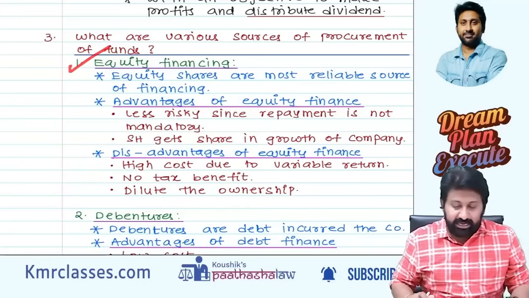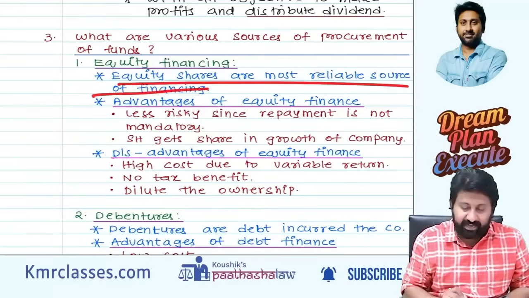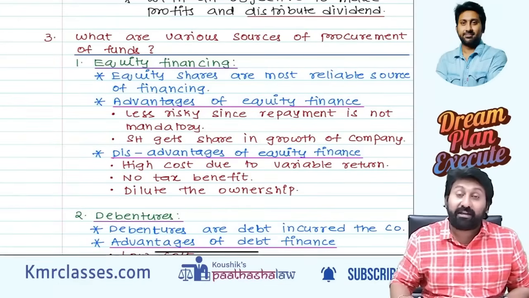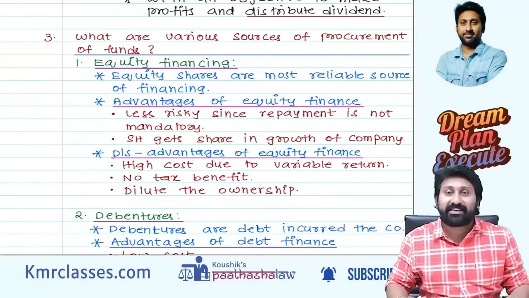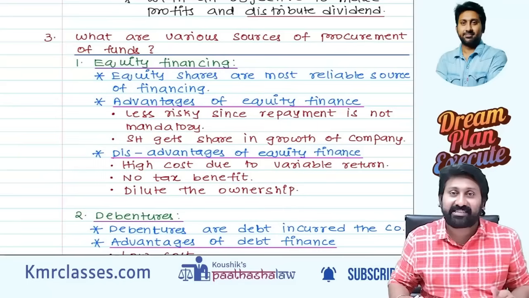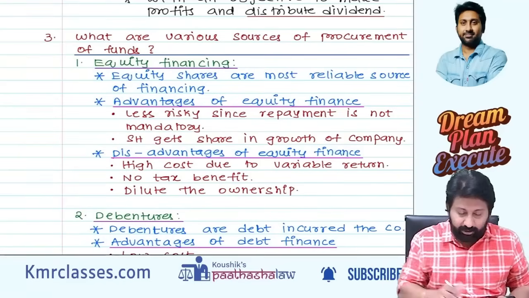First one, equity financing. Equity shares are the most reliable source of financing. Most reliable. Why most reliable? They don't leave the company. Even though they leave, another person will come and sit in their place. That's why perpetual succession exists in shares, but not in debentures and preference. Understood the point or not?